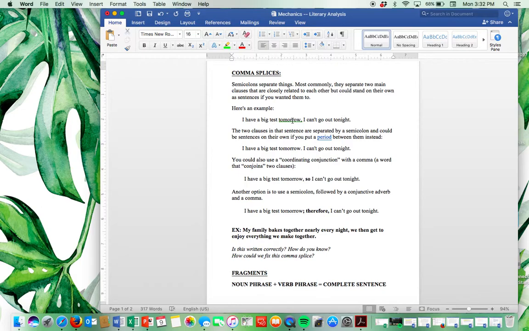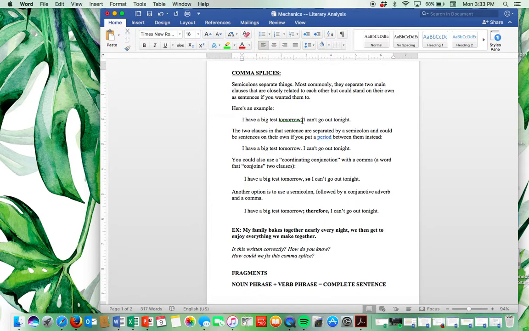See how this lit up green as soon as I did that? That's because Microsoft Word knows this is not a correct use of a comma. My guess is that when you're writing sentences like this, you're also seeing this green, and that is a red flag to you that it needs to be changed. Microsoft Word makes it very easy for you to understand what needs to be changed.